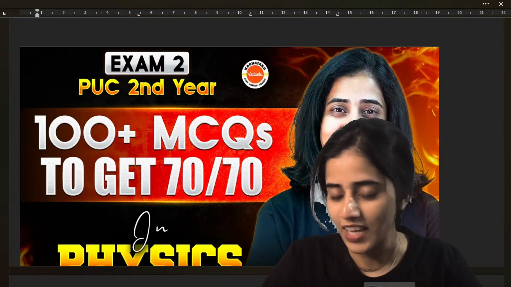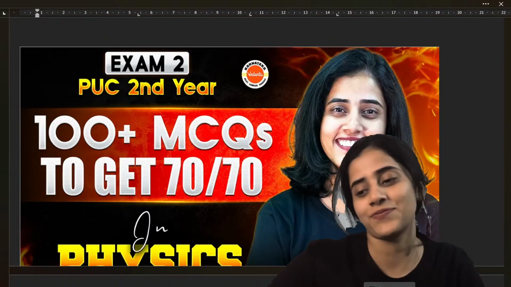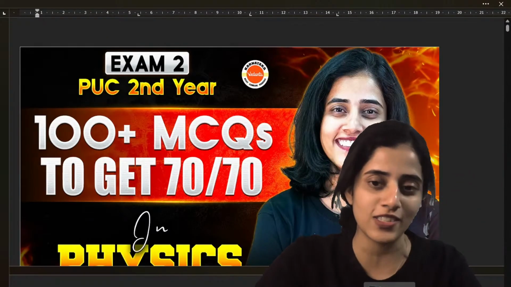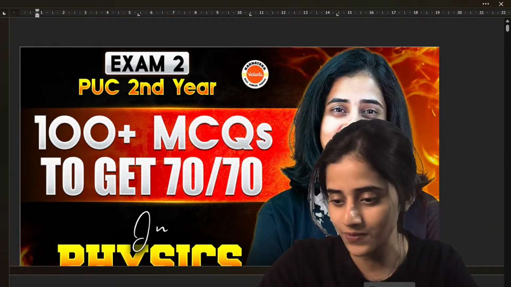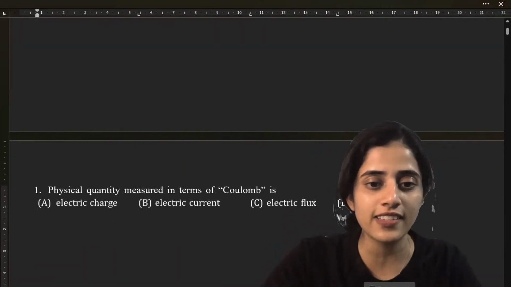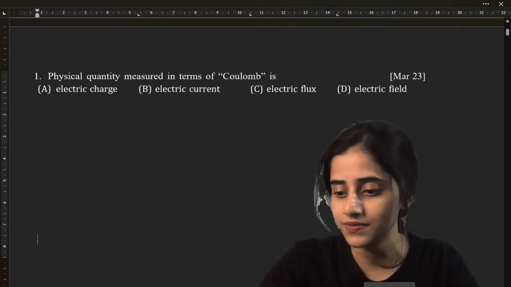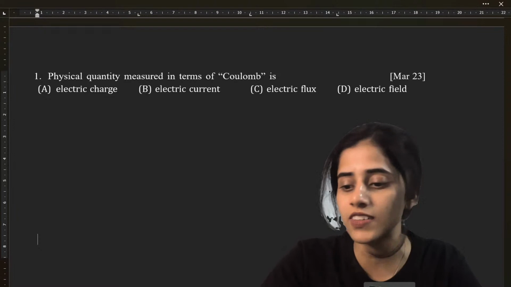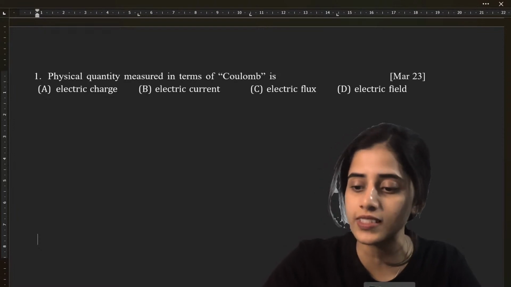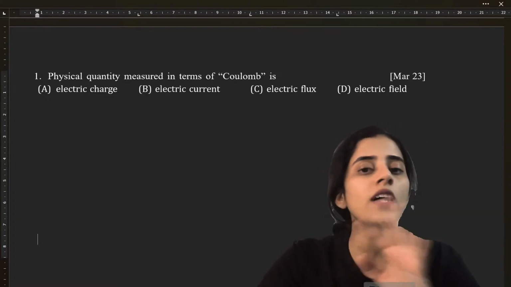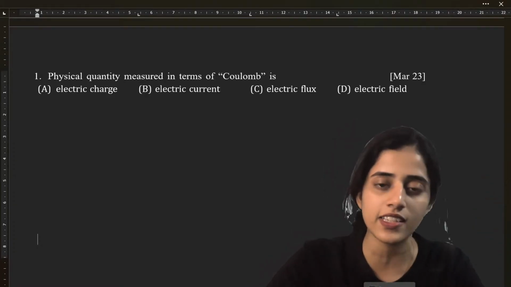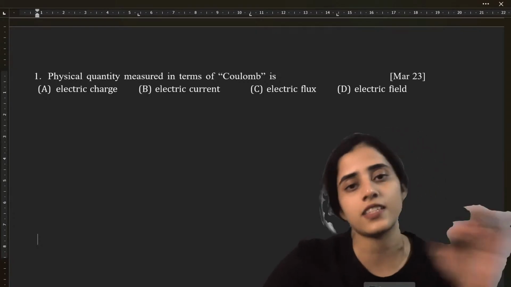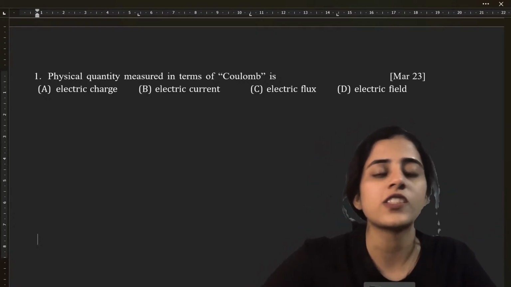MCQ is the only problem, okay? So I have put in as many questions as I could make, all those questions. Hopefully this will help you all. Alright, since Chetan said start, we'll start. Quickly, students, we will do question by question. I want you all to answer. And no other discussions in the chat, only discussions about class, because there are students who are seriously studying. So let's respect them.